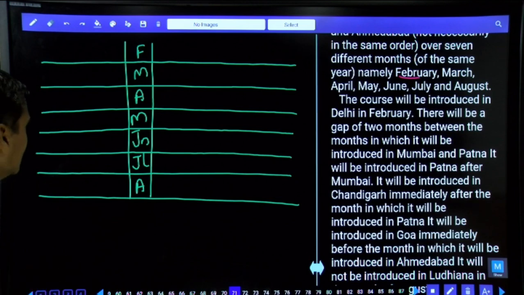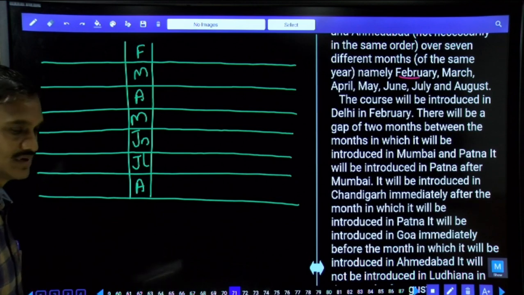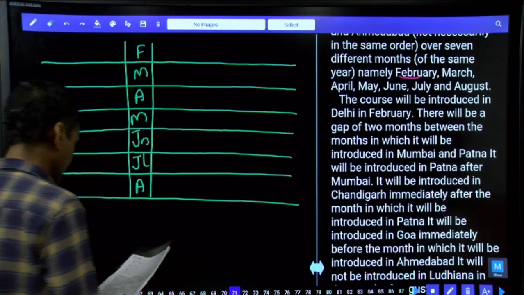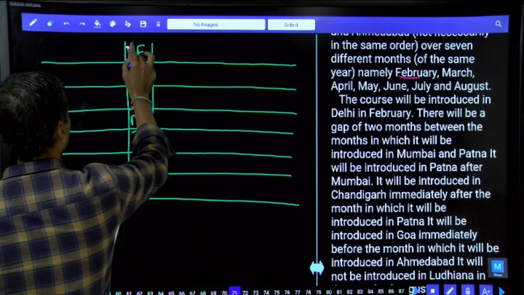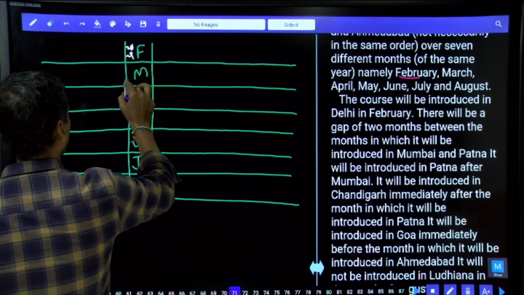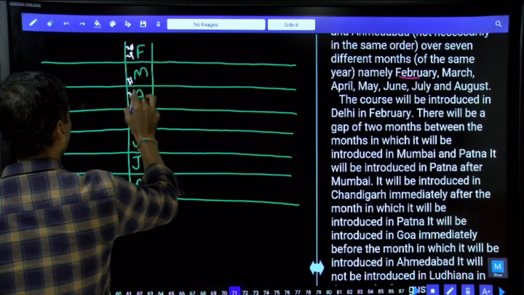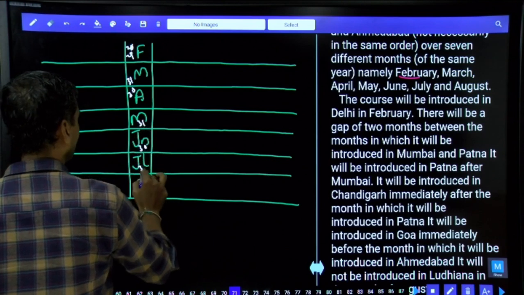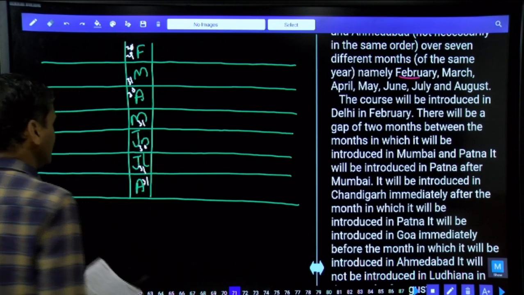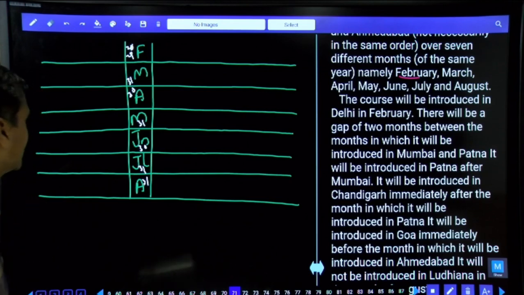So first identify the number of days in each month. February could be 28 or 29, March has 31, April 30, May 31, June 30, July 31, and August 31. Hence, only 2 months have 30 days, and the remaining 4 months have 31 days.